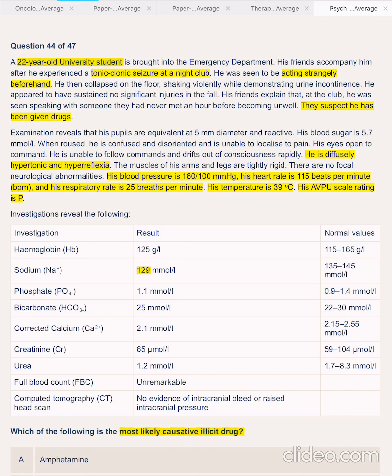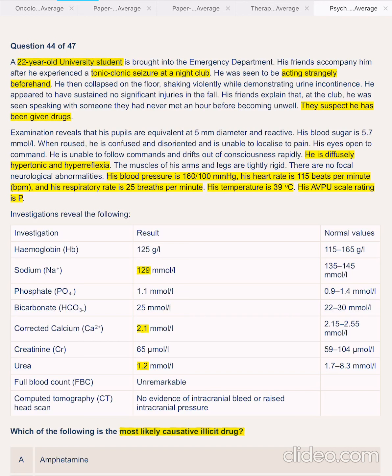Something losing sodium. Phosphate is okay, bicarb is okay, calcium is okay, slightly on the lower side actually. Creatinine is okay, urea is okay, also on the lower side.